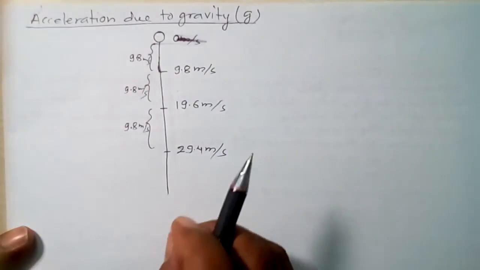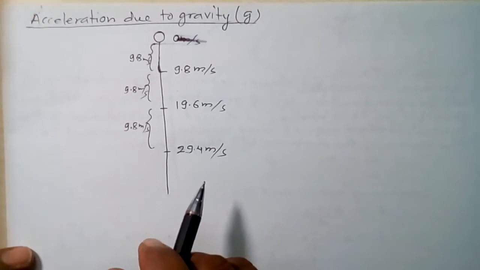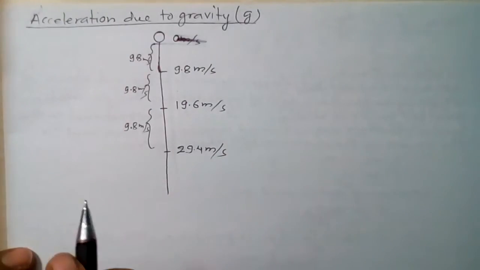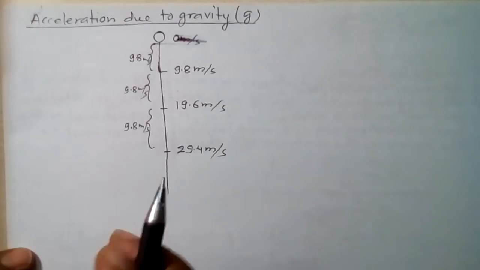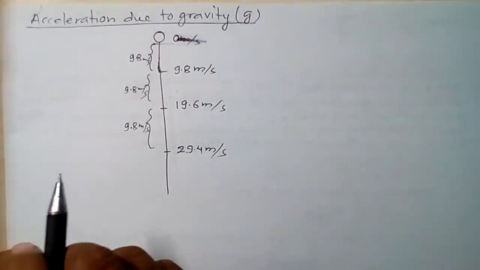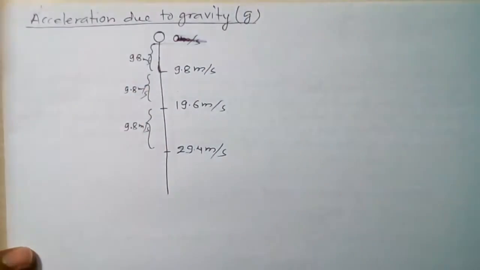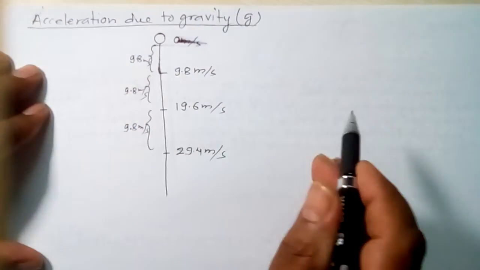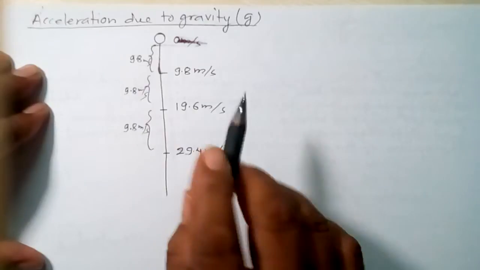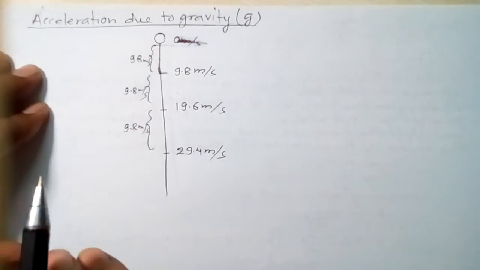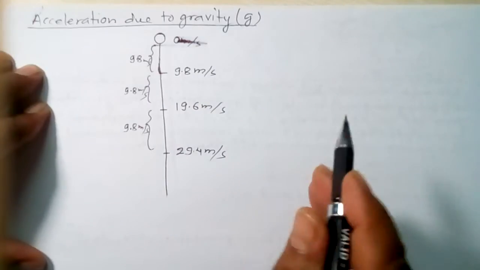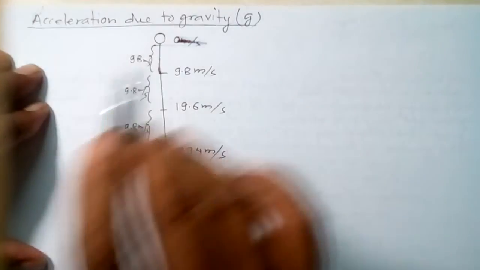But when a body is dropped, we are not applying any force at all. Then how is the body accelerating? It is accelerating because the earth is constantly applying force on the body, due to which it is falling towards the center of the earth. That's why this acceleration is a little different from normal acceleration. Normally we say the rate of change of velocity is called acceleration, which means change of velocity in unit time.